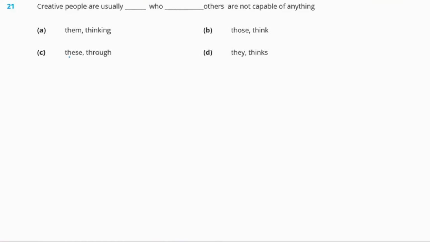Okay, now the subject here is people, creative people. So this is plural. So the demonstrative that we will use will be plural again, right? So what are the two demonstratives that are used for plural sense? The answer is these and those. Okay, now these is used for something that is near to us and those is used for something that is far from us. So the right demonstrative that we use is those. So now out of all of these options, which is the option that has those in it? Yes, the option is option B. So this will be the right answer.